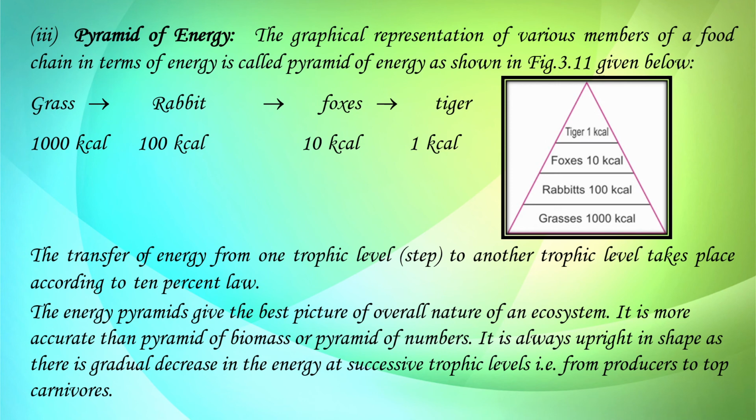The energy pyramid gives the best picture of the overall nature of an ecosystem. It is more accurate than the pyramid of biomass or the pyramid of numbers. It is always upright in shape, as there is a gradual decrease in energy at successive trophic levels, from the producer level to the top carnivores. In this way, we can conclude that ecological pyramids help to determine the nature of food chains.